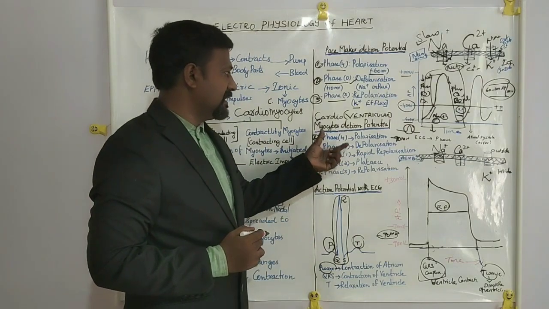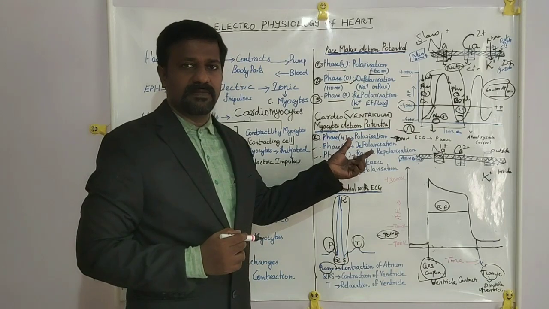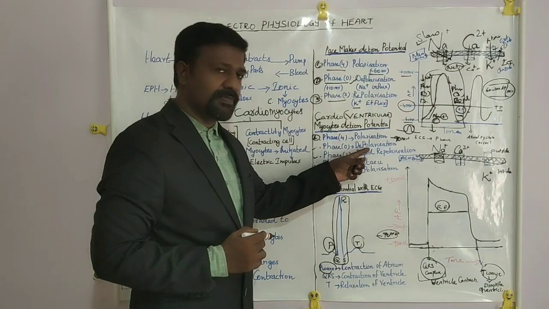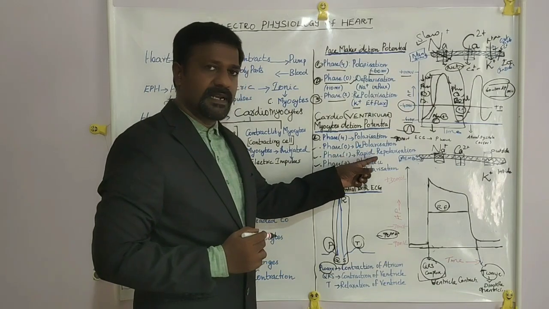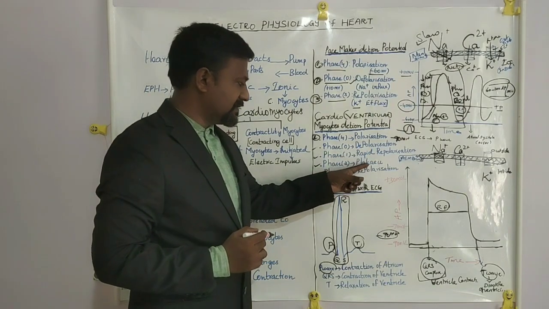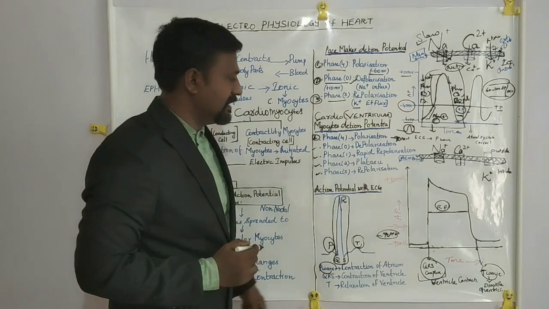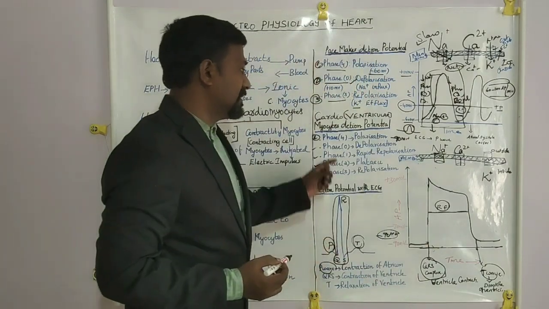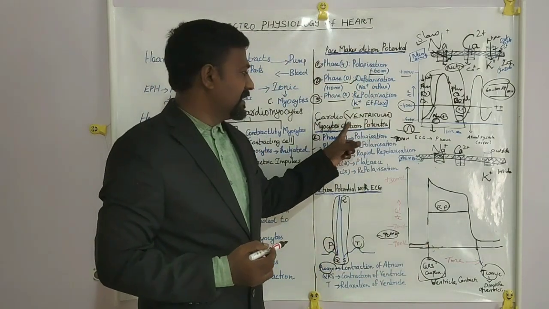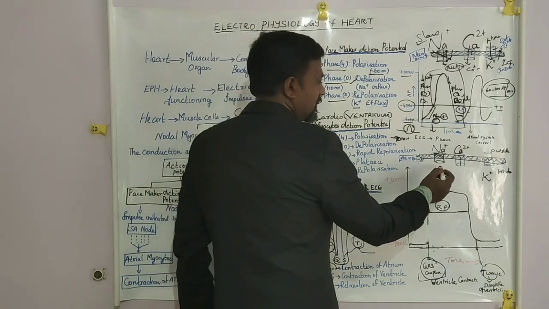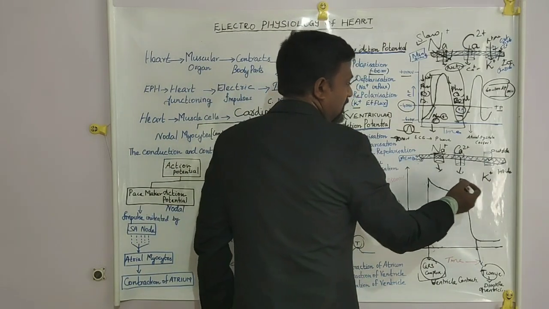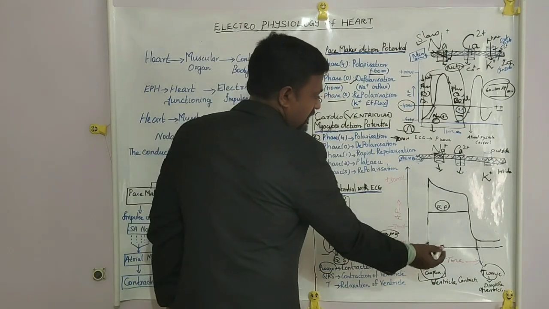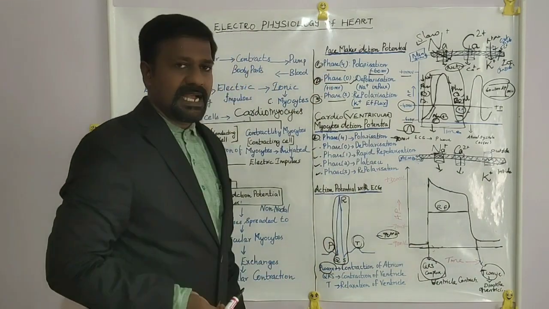So you have to remember that in the ventricular myocyte action potential, there are 5 phases: phase 4 polarization, phase 0 depolarization, phase 1 rapid repolarization, phase 2 plateau state, phase 3 repolarization. Here also 3 ions are involved in the action potential of ventricular myocytes: sodium channel, calcium channel and potassium channels. And here I have represented the graph for the ventricular myocytes action potential.